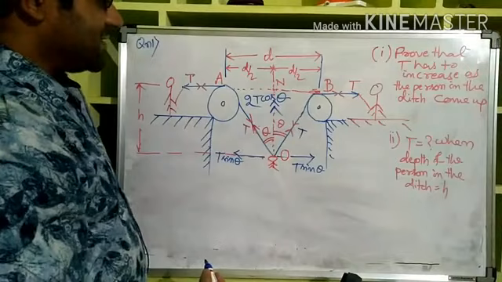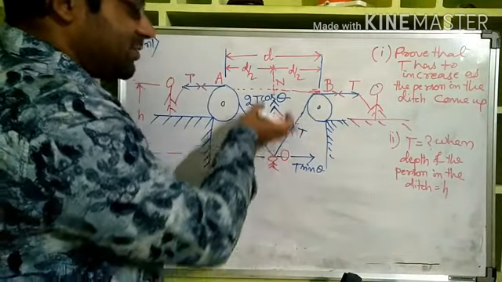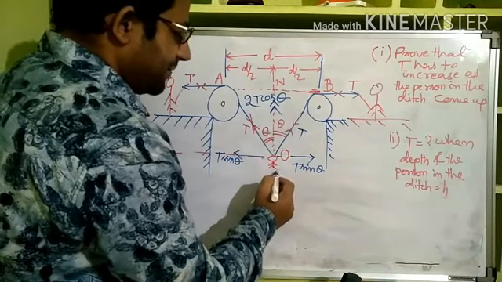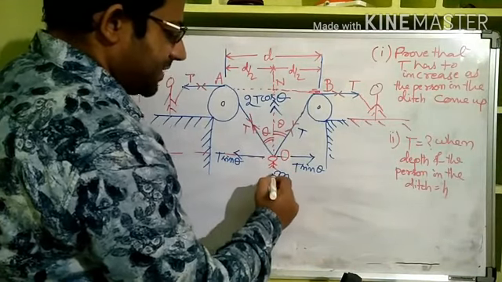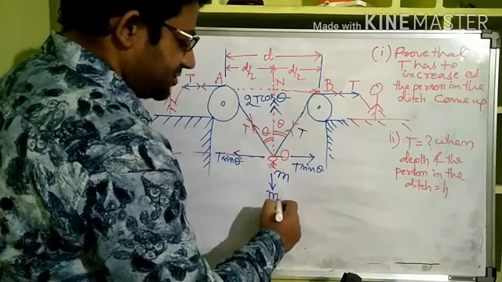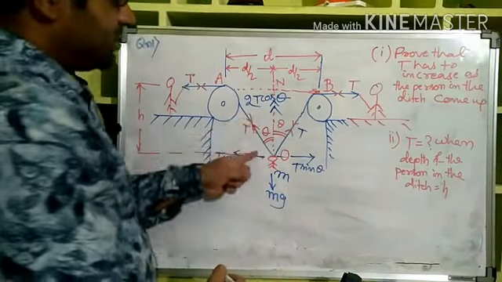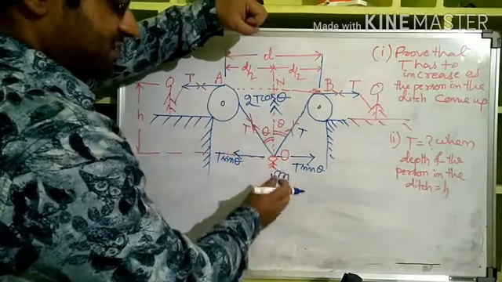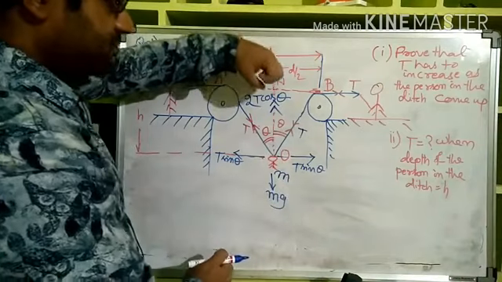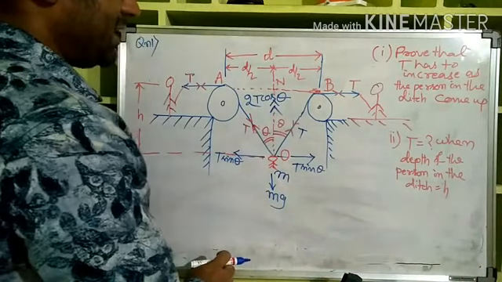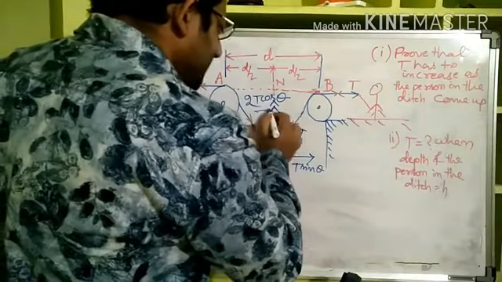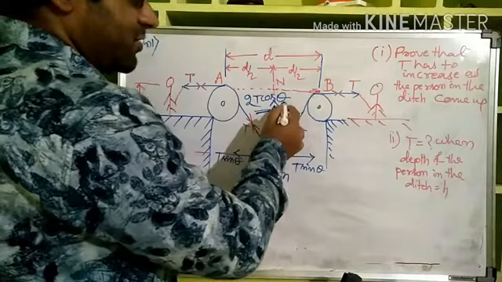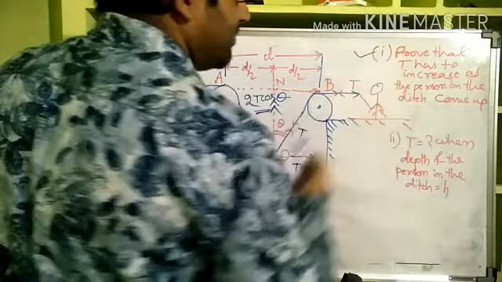Now theoretically what we can say is this 2T cos theta only is pulling this body, this man, up, right? If the mass of the person is m, then the downward force mg is acting all the time. By the force mg, the earth is trying to pull him down, so 2T cos theta only is bringing him up. Now the analysis of the nature of the 2T cos theta force itself will be the answer to the first part.